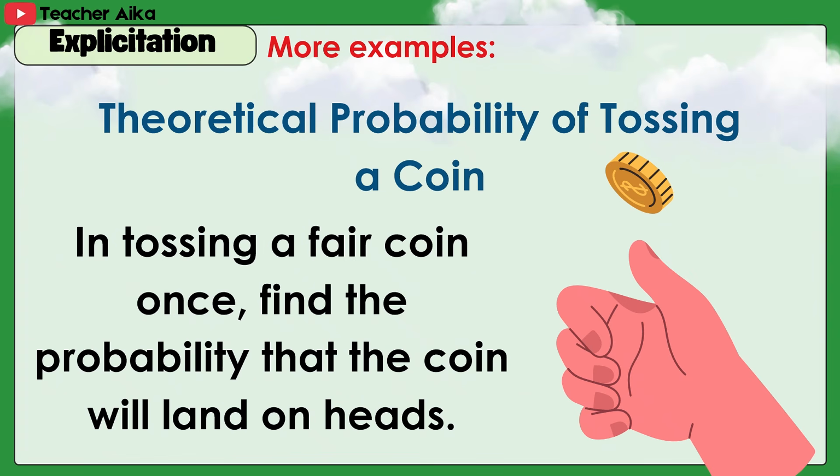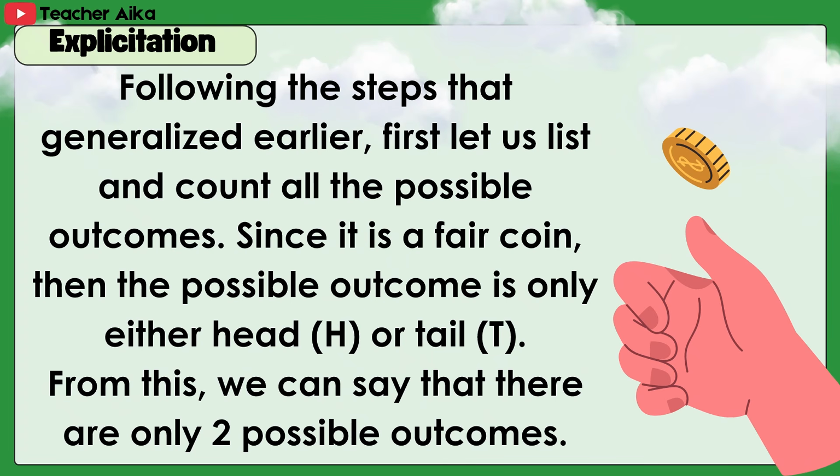More examples. Theoretical probability of tossing a coin. In tossing a fair coin once, find the probability that the coin will land on heads. Following the steps generalized earlier, first, let us list and count all the possible outcomes. Since it is a fair coin, the possible outcome is only either head or tail. From this, we can say that there are only two possible outcomes.